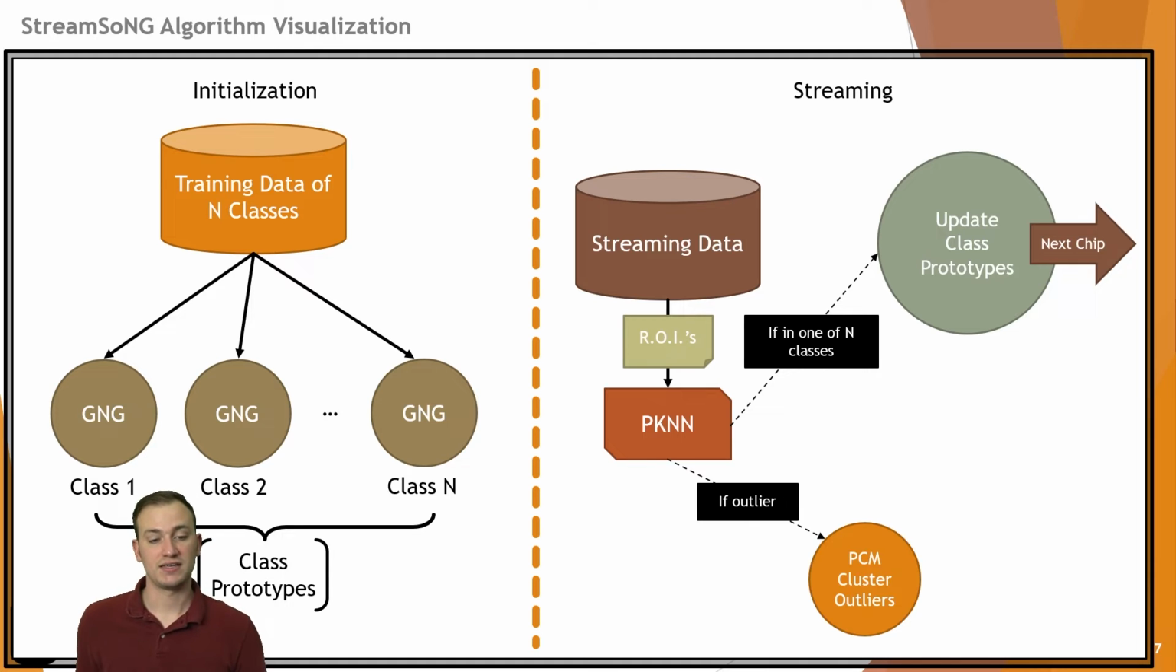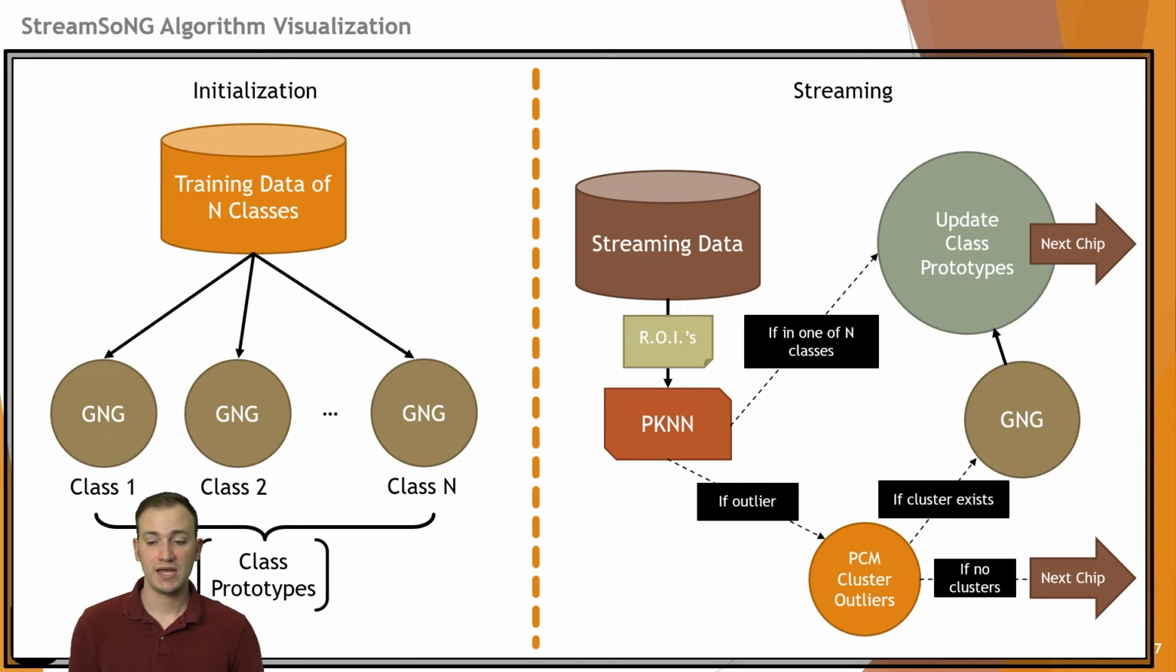If pKNN says this data point is an outlier, it doesn't belong to any of the known classes, then we will update the outlier list and periodically use PCM to cluster those outliers to try and find emergent patterns. If no emergent patterns are found, then we move on to the next chip. We just update the outlier list. But if a cluster exists, a pattern emerges in the outlier list, then we take those points out, we run growing neural gas on those points to establish the class pattern in space, and then we add that to the system to increase the knowledge. And now with future streaming data, we can classify with that new class.